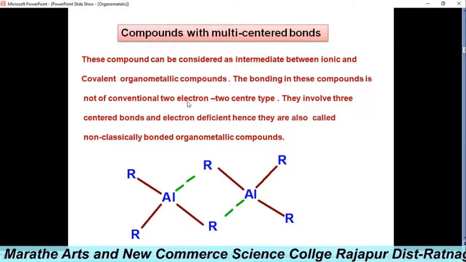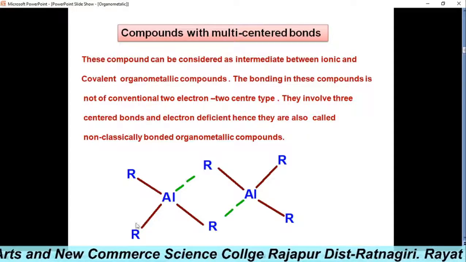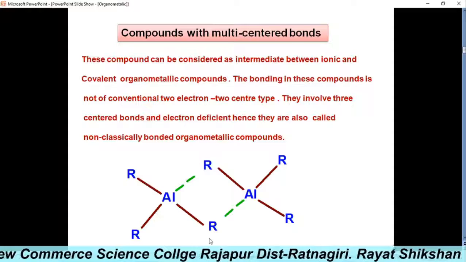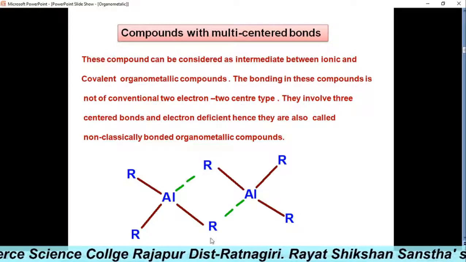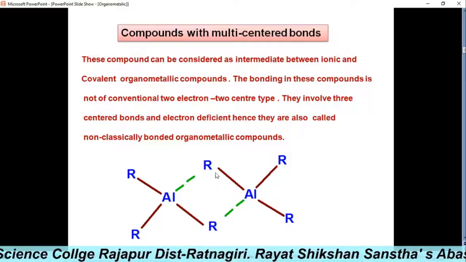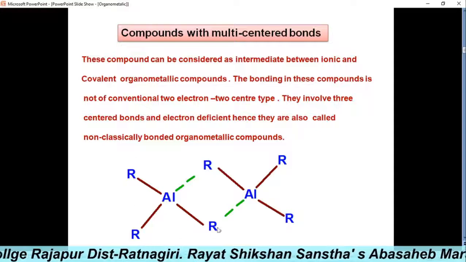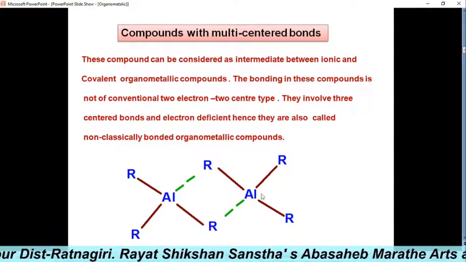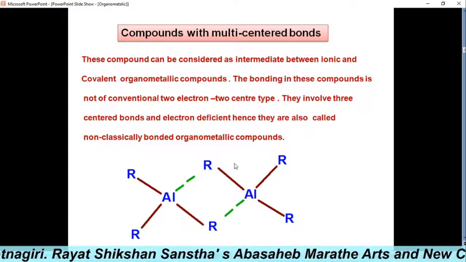Why is it a 3-center bond? This is one center, this is the second, and this is the third, so 3 center. And 2 center is when this is 1 center and this is 1 center, so this is a 2 center. The 2-electron 3-center type of bond is called a multi-center compound.